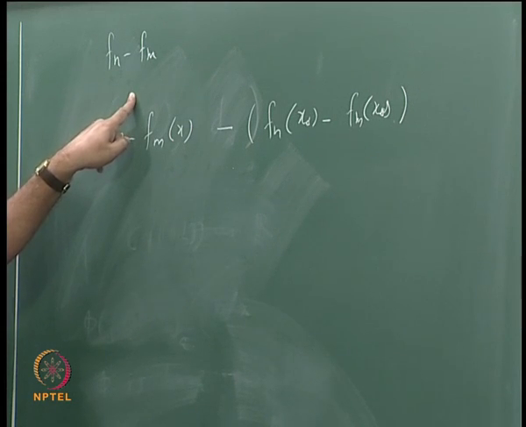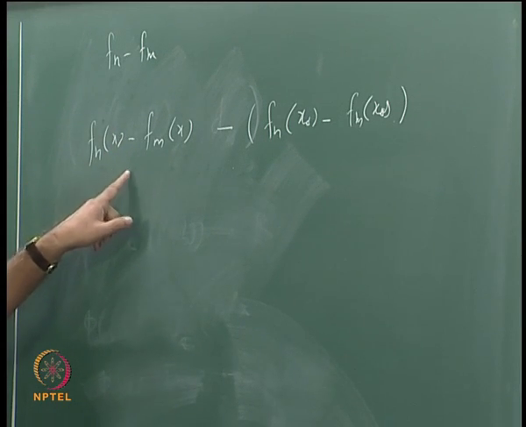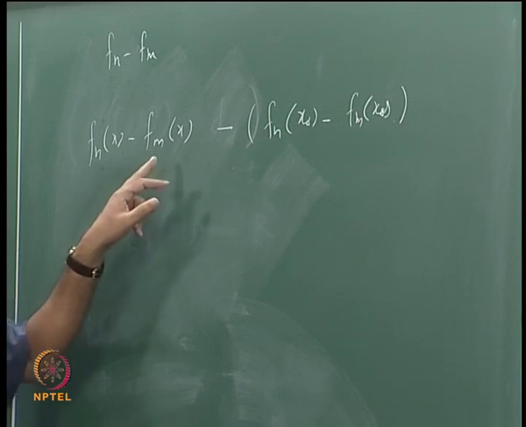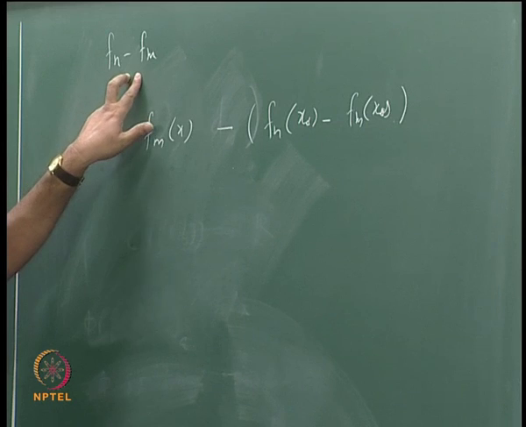Moreover, this is a differentiable function. So one can use the mean value theorem and say that this will be x minus x naught into the derivative of this at some point lying between x and x naught.